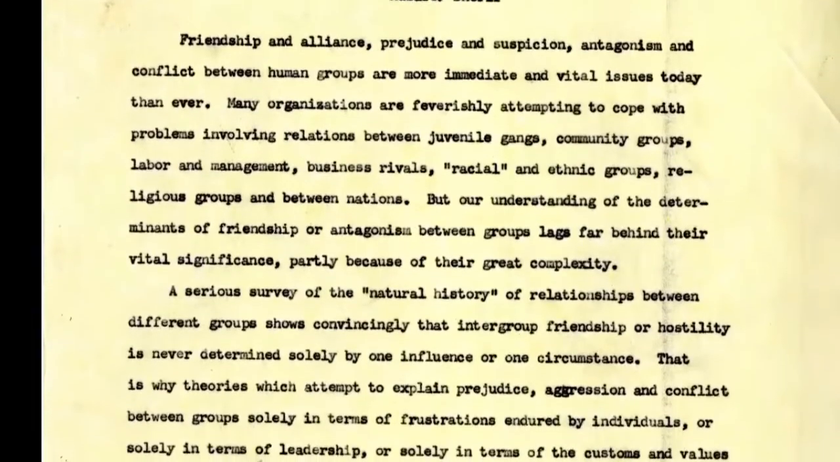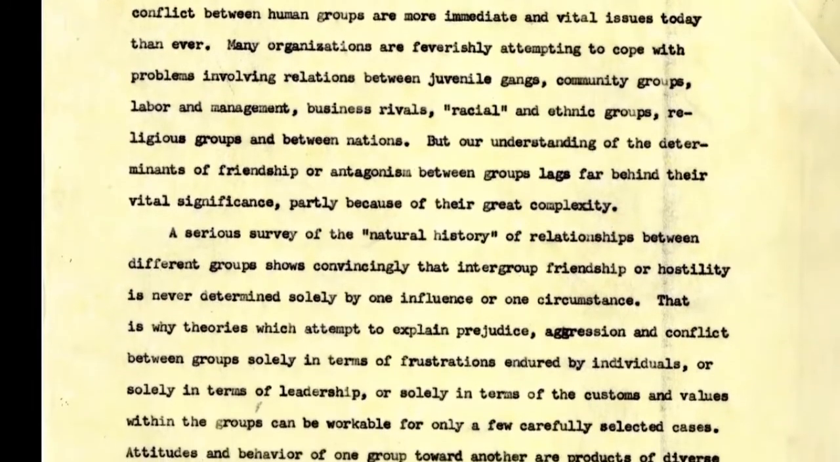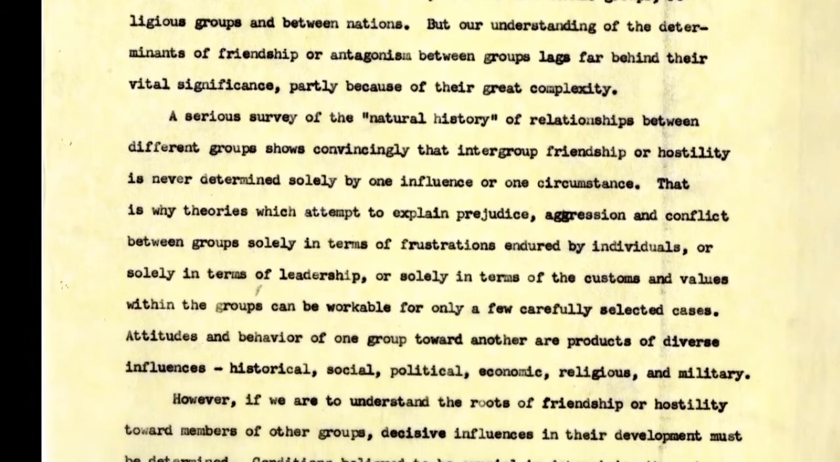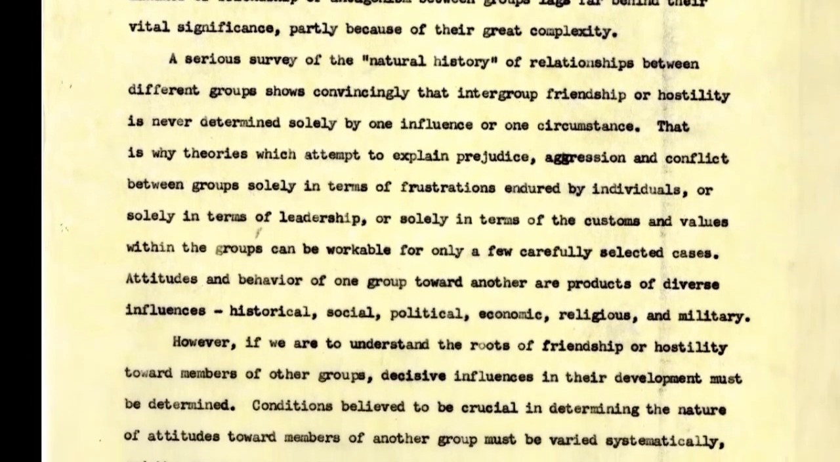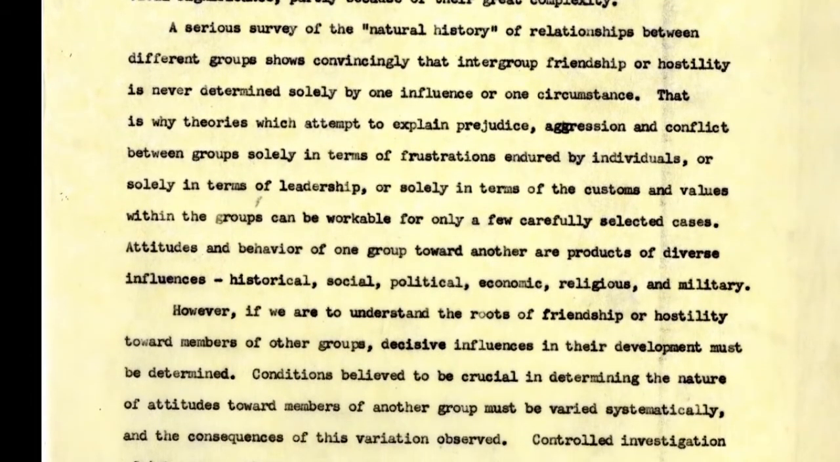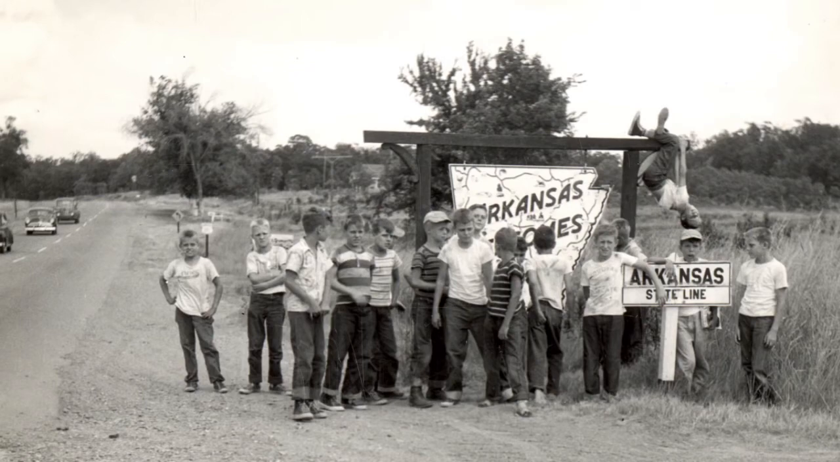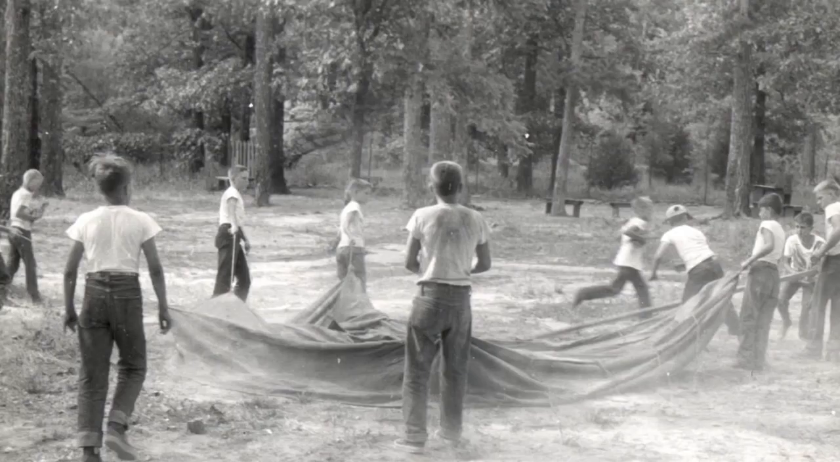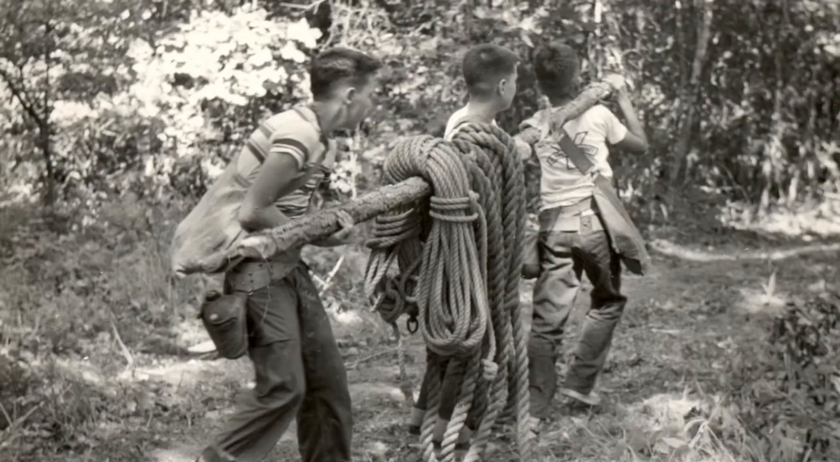Sherif's main idea was that conflict arises between groups when they're competing for limited resources. This hypothesis had important implications as the Second World War had recently ended. The experiments involved 22 children between the ages of 11 and 12. None of them knew each other previously, and all came from similar backgrounds: middle class, white, and Protestant.